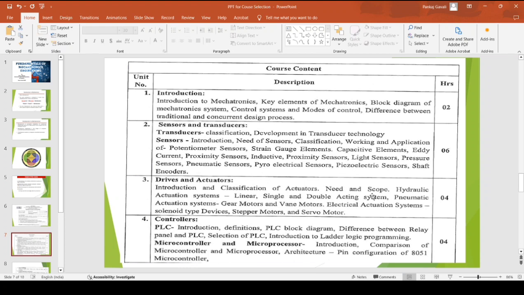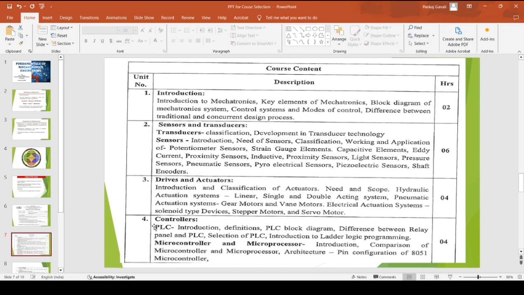Moving to the fourth unit, we have the unit which is dedicated to the PLCs, the microcontrollers, and the microprocessors. Being the most crucial or the apex point of mechatronics engineering, the PLCs, we concentrate more upon what is meant by a PLC. We give more introduction about the PLCs. Then we have the block diagrams for various components of the PLCs in this case.